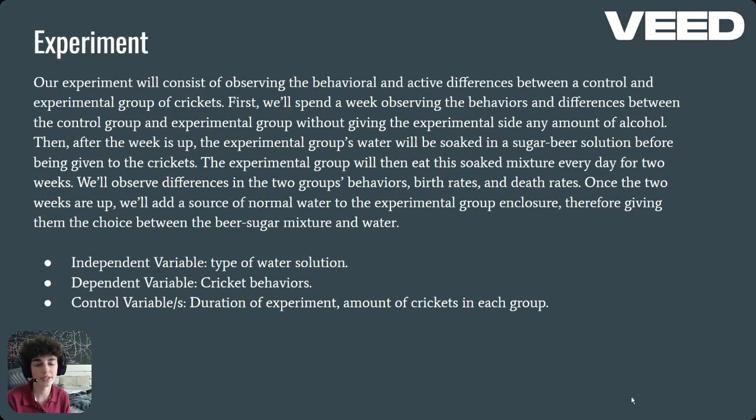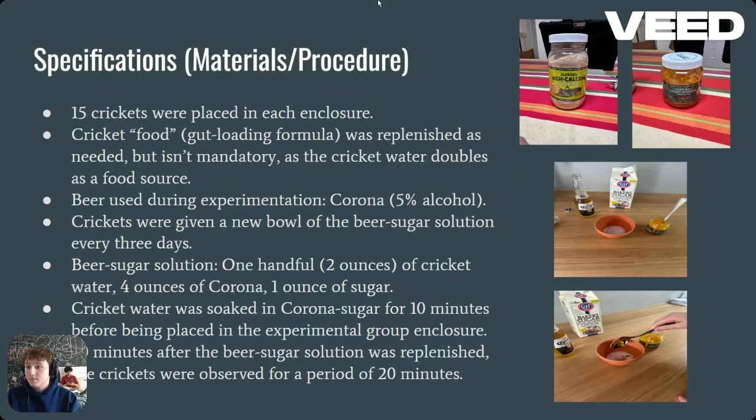Then here's our experiment. You can pause to read if you'd like, but the independent variable was the type of water solution, the dependent variable was the cricket behaviors, and the control variables were the duration of the experiment and the amount of crickets in each group. So now we have specifications like materials and procedures.